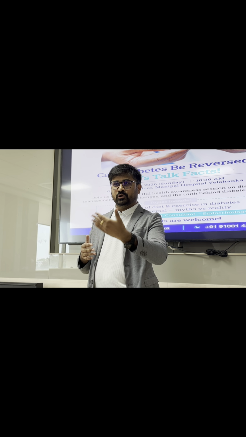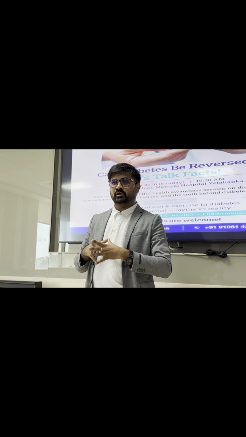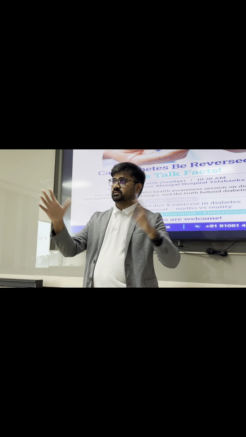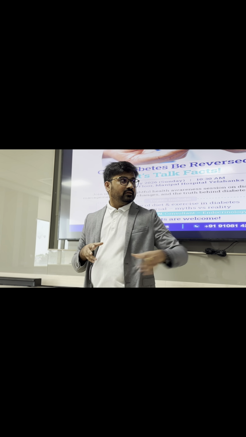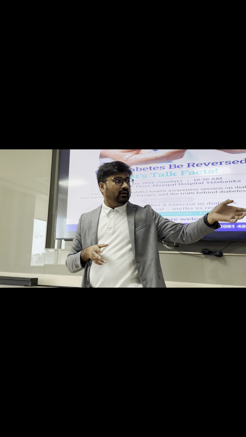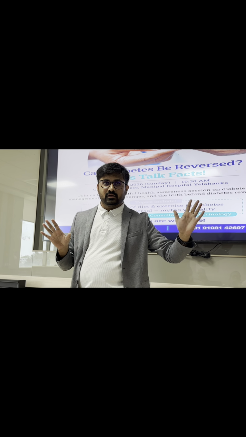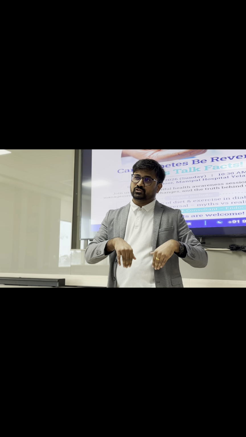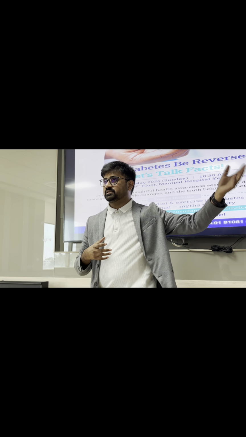Before we go into the pathophysiology, I want you to understand how insulin works in the body. Let's assume this is a cell, a muscle cell or heart cell or brain cell. That is the door, and the corridor is the blood circulation. I eat some food, my digestive system digests it, and glucose is absorbed into the blood circulation.